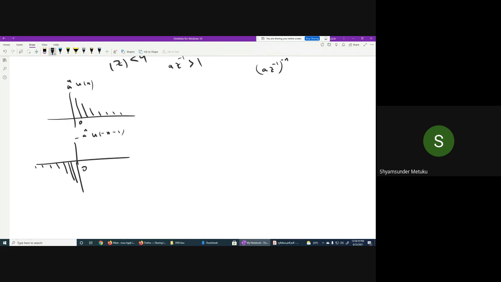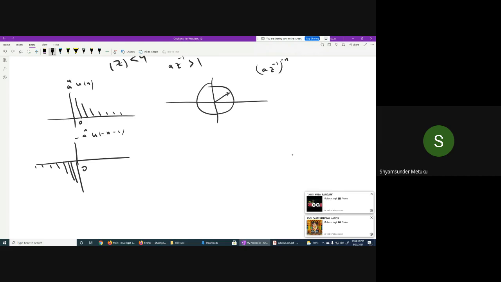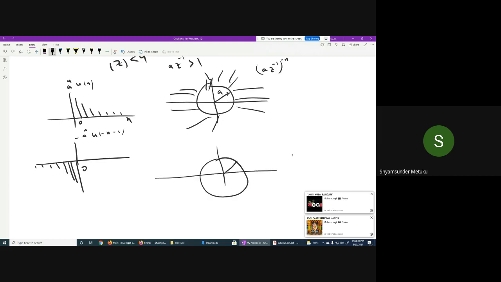So you tell me, is the first signal right sided or left sided? The time domain signal is left sided or right sided? This is the right sided, no? 0 to infinity.